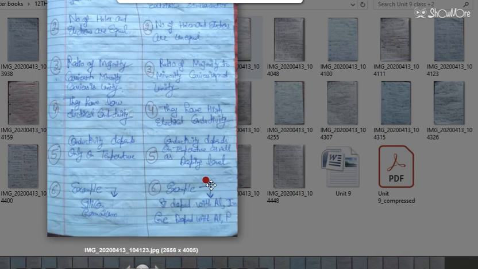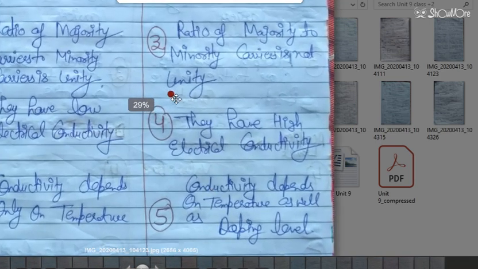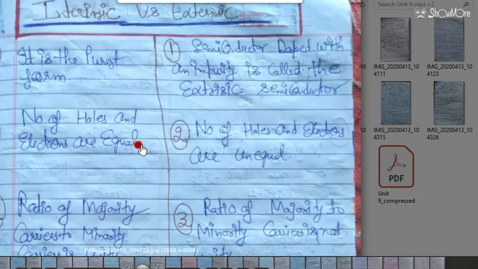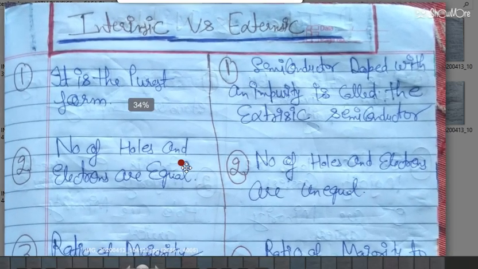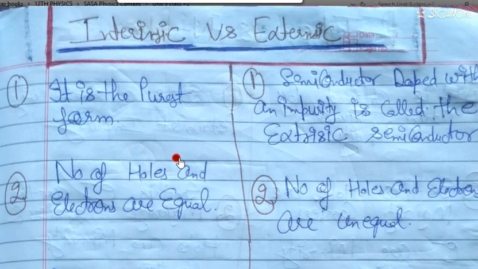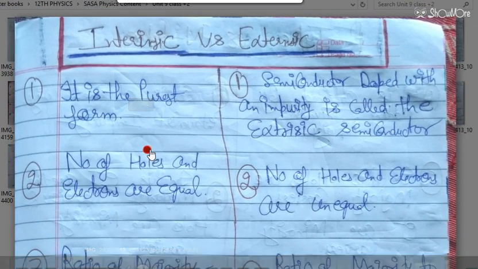Okay, so this is the intrinsic and extrinsic. You can see this difference. In the intrinsic, it is the purest form.